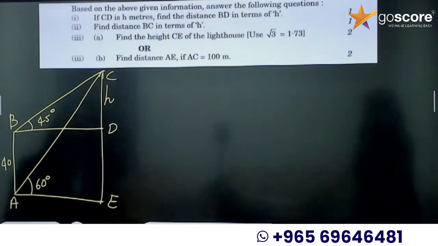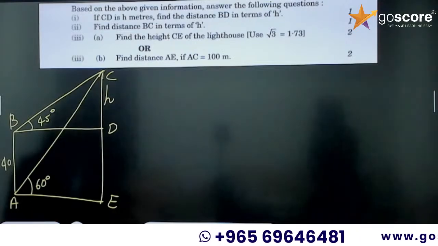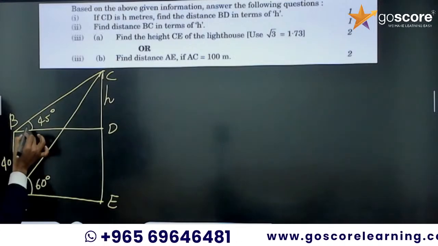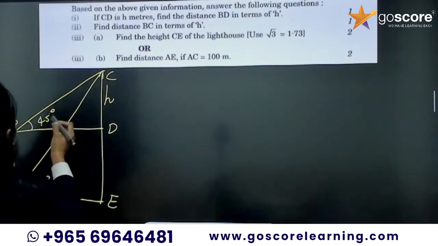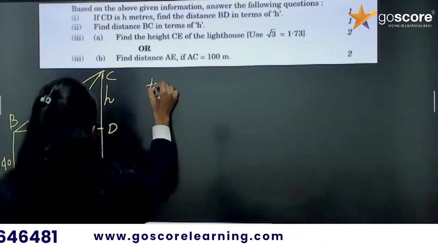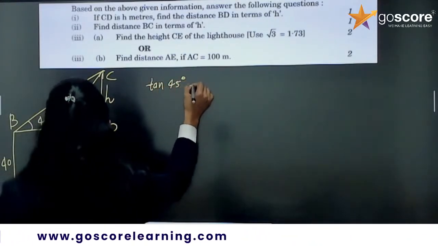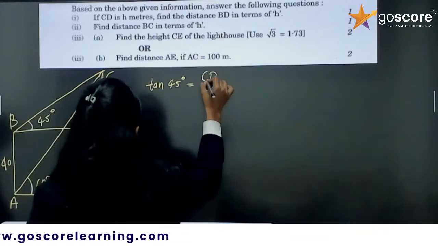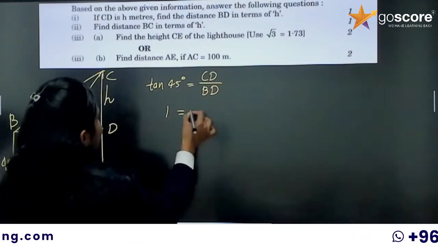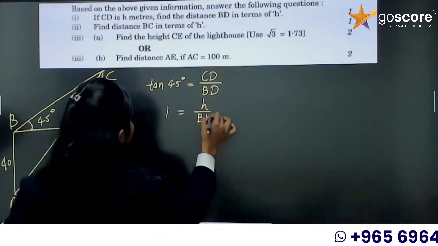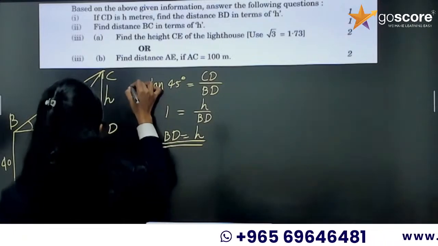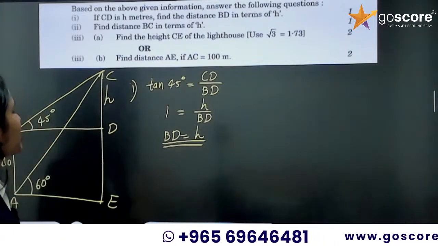Now first one, if CD is h meters, find the distance BD. So we need to connect CD and BD, right? So according to this angle, it is like tan 45, opposite and adjacent. So tan 45 is equal to CD by BD. So tan 45 is 1 and CD we are taking as h by BD. So we will be getting BD equal to h. So in terms of h we wrote. So first one is done.